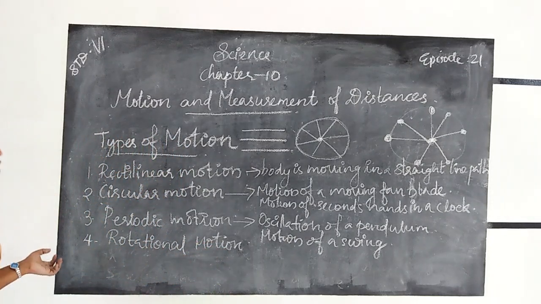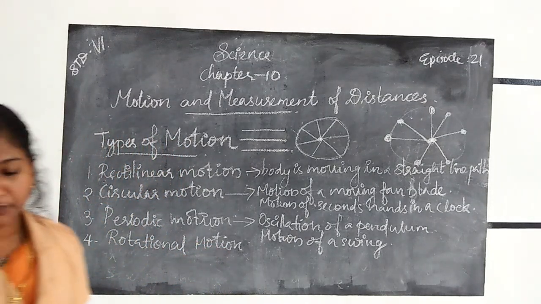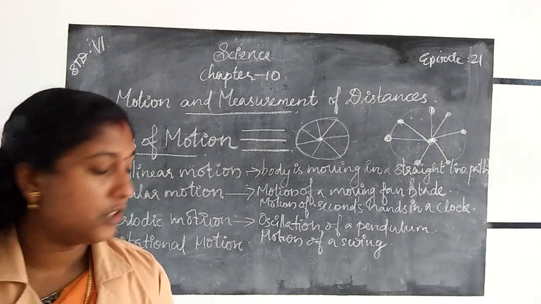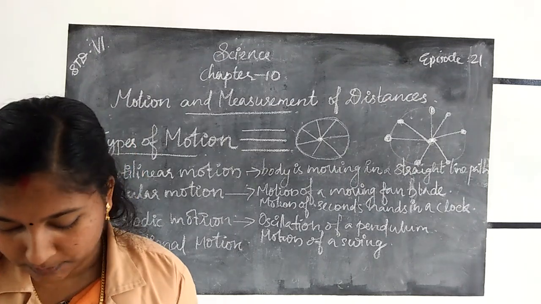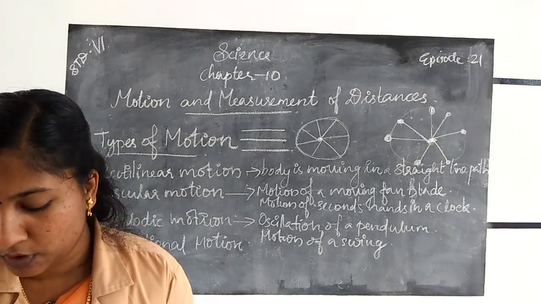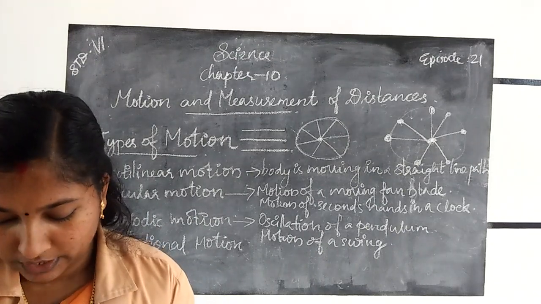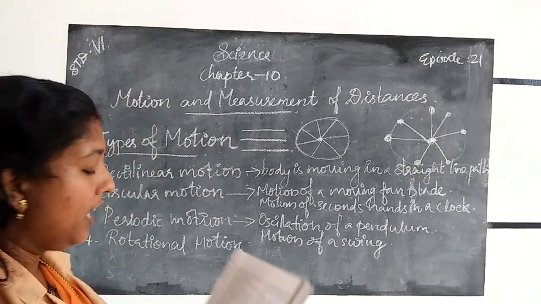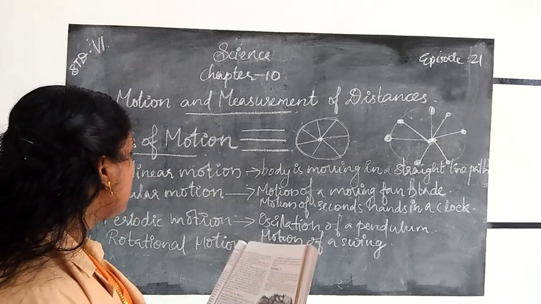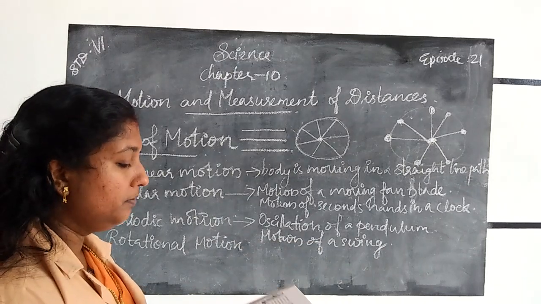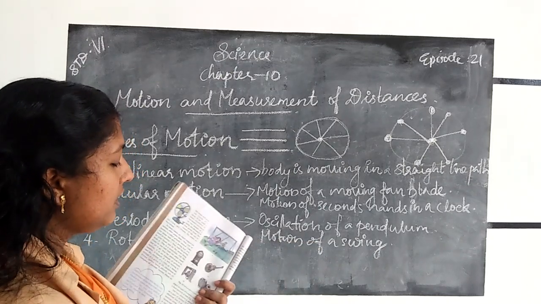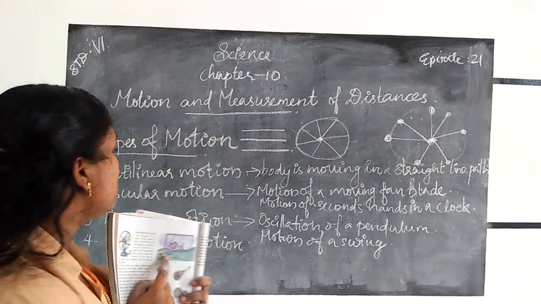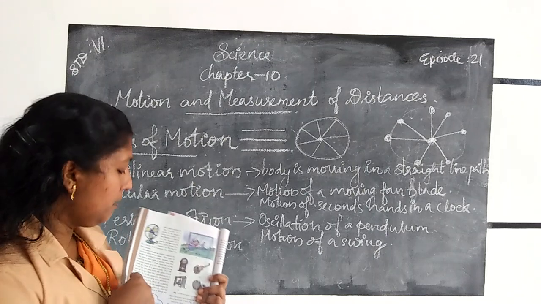Oscillation of a pendulum, motion of a swing, etc. are examples for periodic motion in your textbook. We can see so many examples for circular and periodic motion. Here, the motion of a swing, the to-and-fro motion of a swing, is also an example for periodic motion.